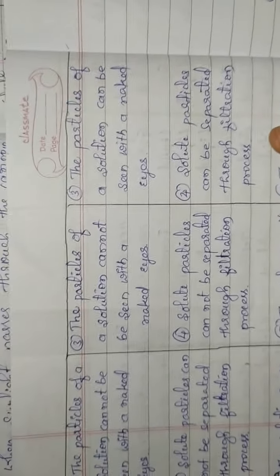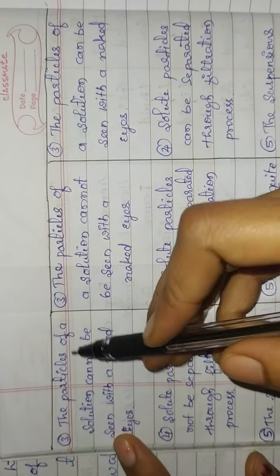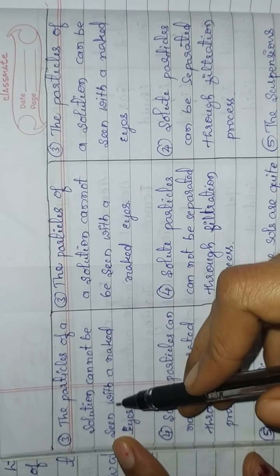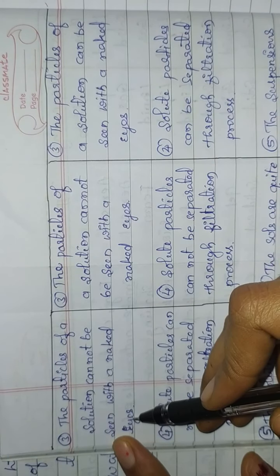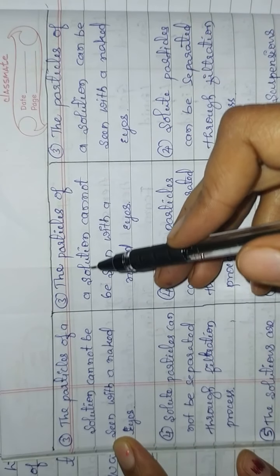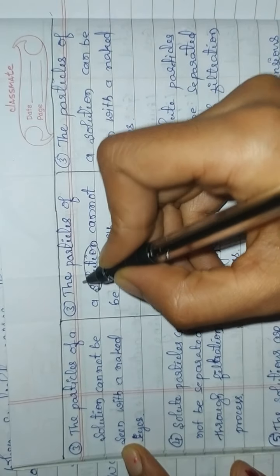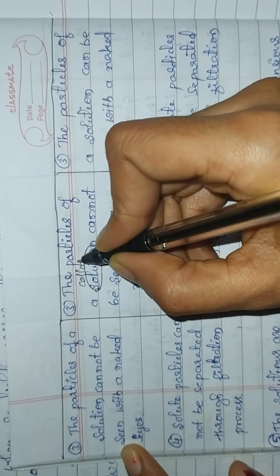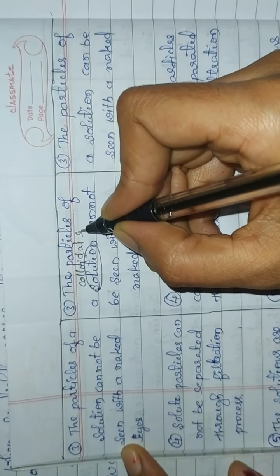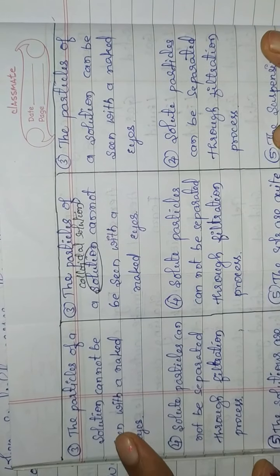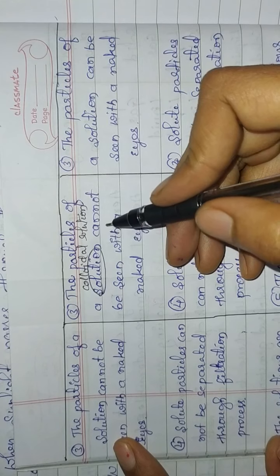We will see the next difference. The particles of a solution cannot be seen with naked eyes, and the particles of the colloidal solution also cannot be seen with naked eyes, but the particles of a suspension can be seen.